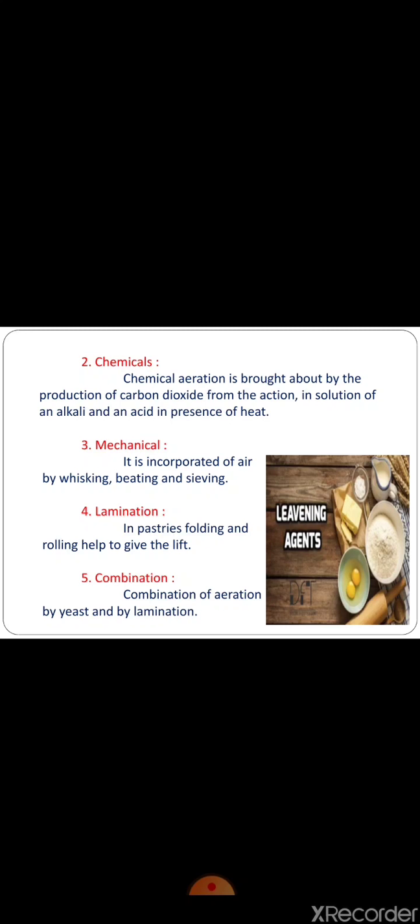Last one, combination. Danish pastry is a combination of aeration by yeast and lamination. For this, a rich yeast dough is made and butter is incorporated as for puff pastry. In this pastry, the volume expands because of aeration by lamination and at the same time is aerated by the action of heat.